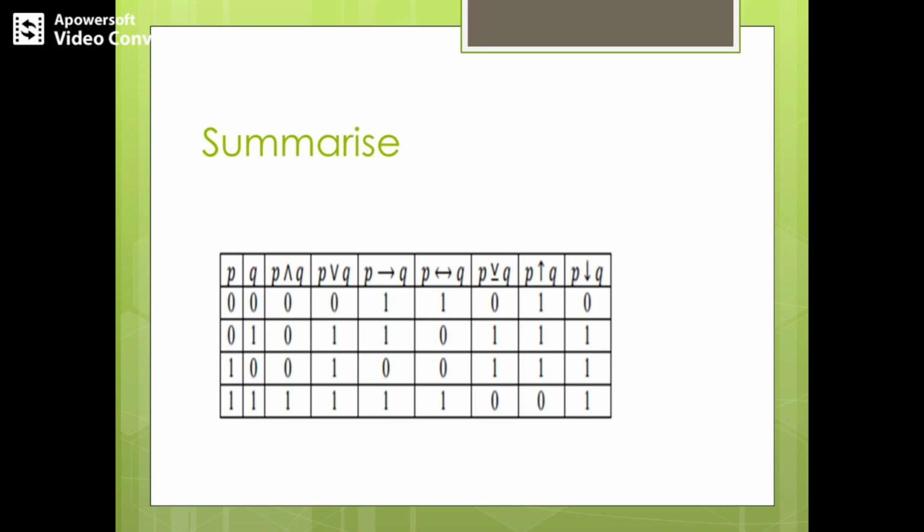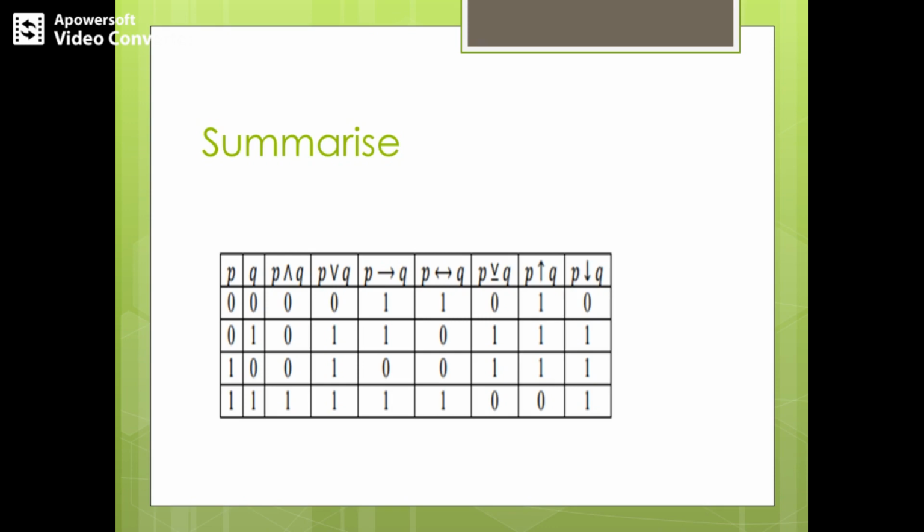Coming to P implies Q. When is P implies Q false? P implies Q is false when P is true and Q is false, so only one row is 0.